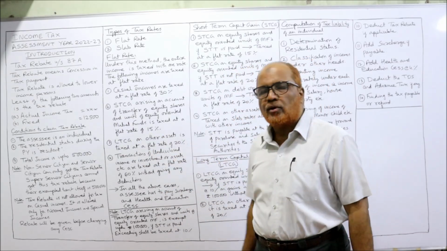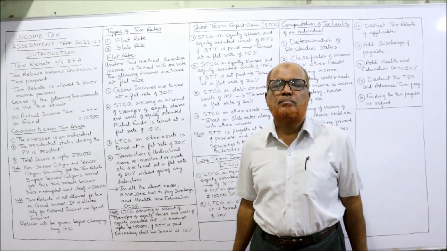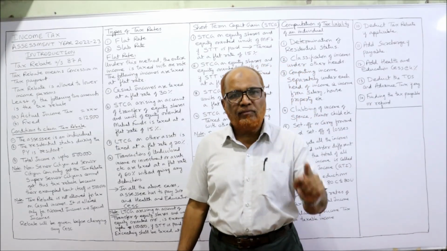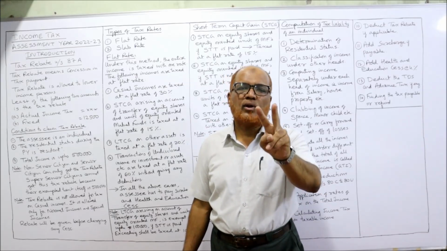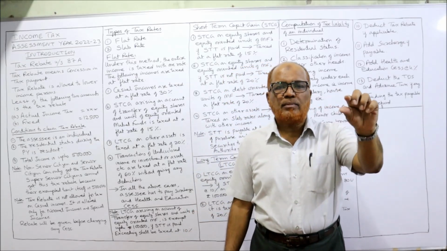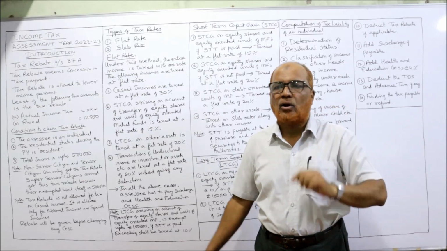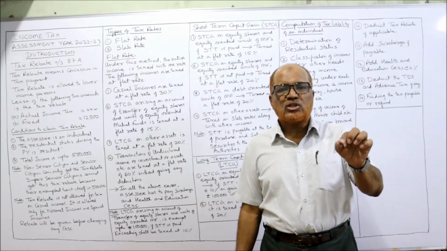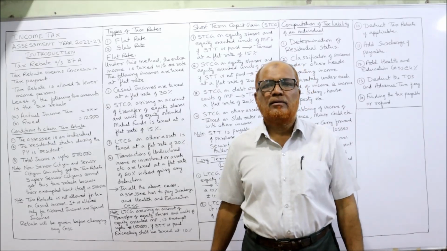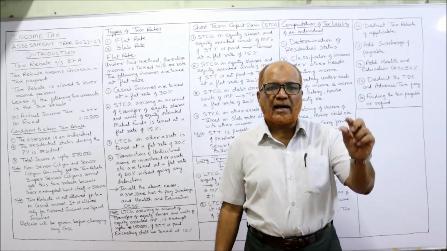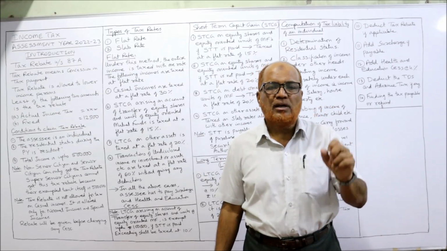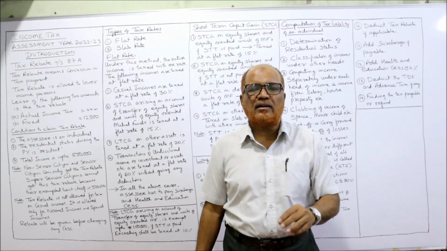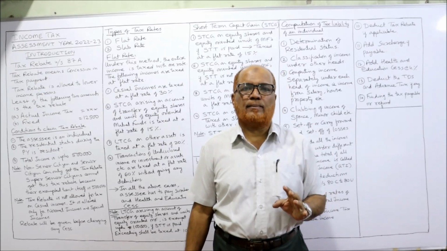Now the lesser of the following two amounts is the tax rebate. How much tax rebate can we get? A person whose income is low will get the tax rebate equal to the lesser of the following two amounts: actual income tax or the fixed limit of 12,500, whichever is less. Example, if the actual income tax happens to be 20,000, whereas the fixed amount is 12,500, whichever is least, 12,500 will be allowed as deduction.